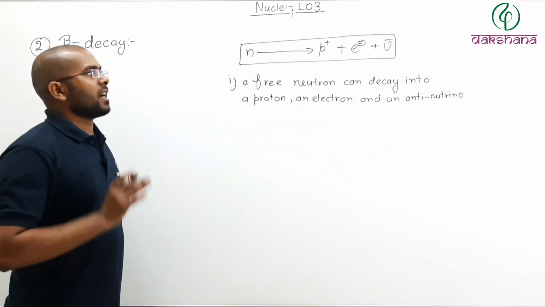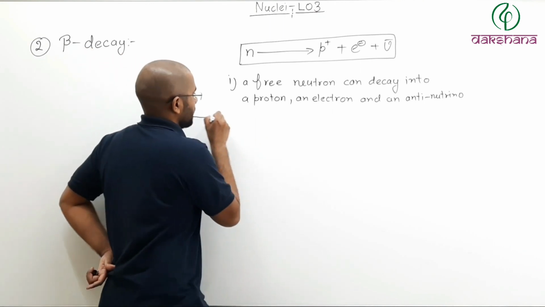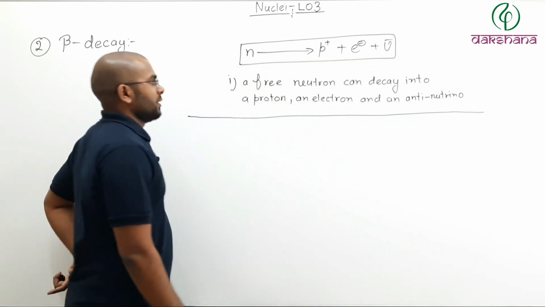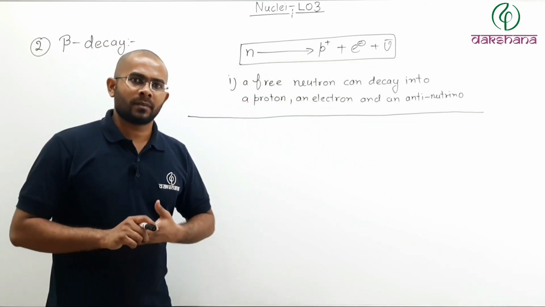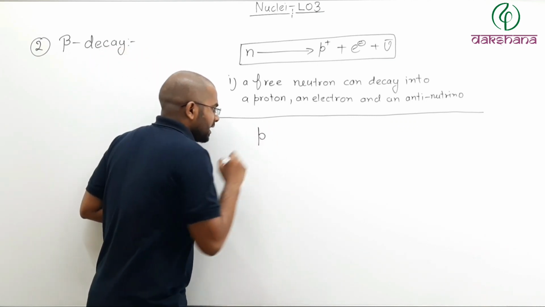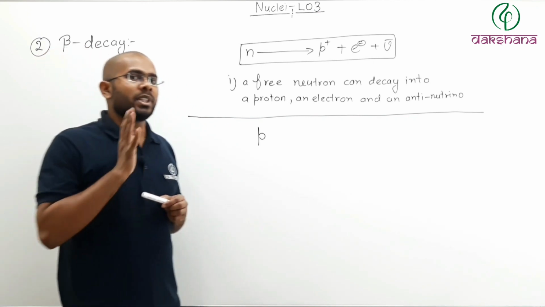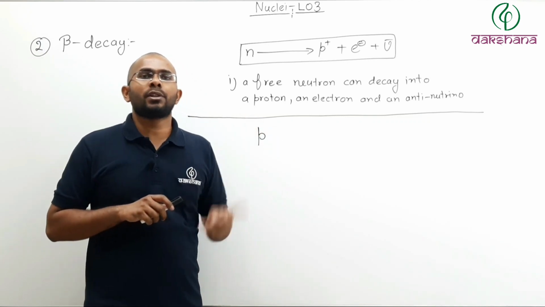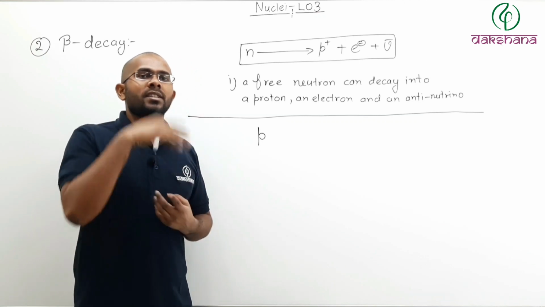Now let us examine the same thing for a proton. Now what if we have a free proton? Free proton means a proton which is not part of any nucleus. Now, so what was happening in case of a beta positive decay? In case of a beta positive decay, a proton was changing itself into a neutron plus a positron plus a neutrino.